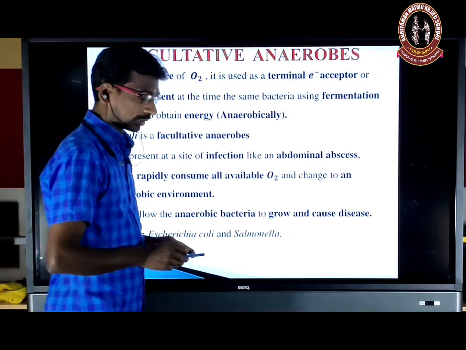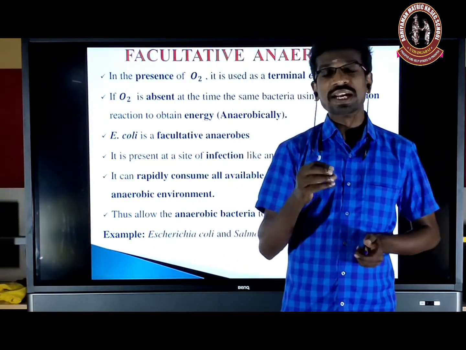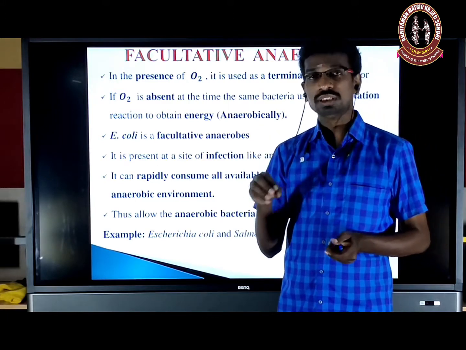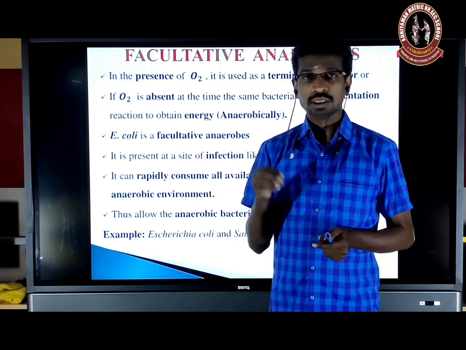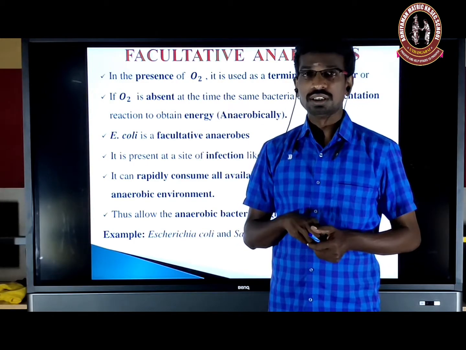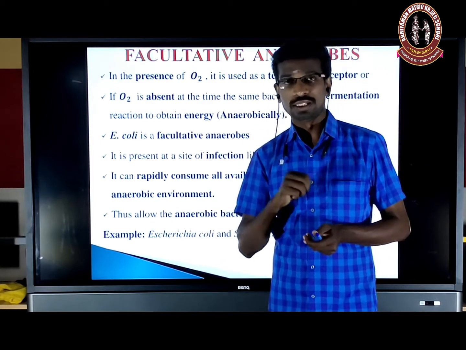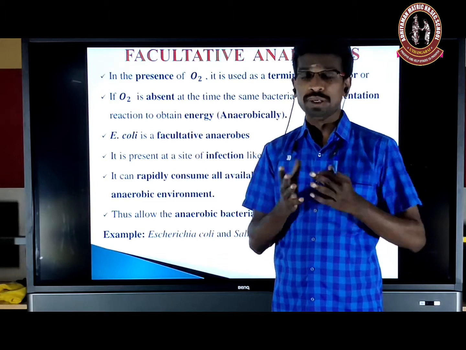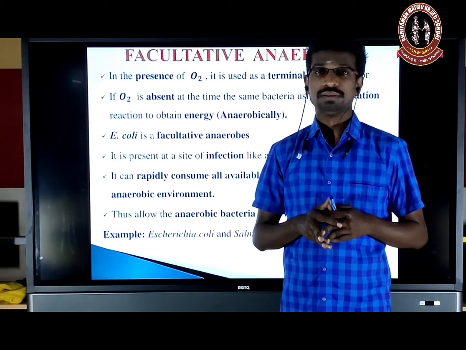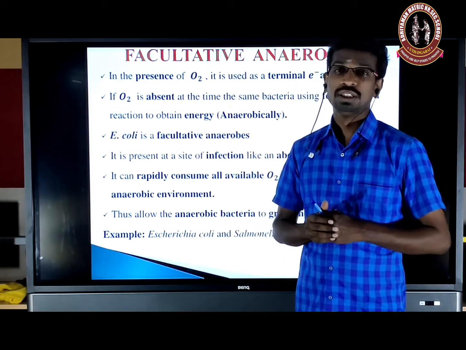Facultative anaerobes. So it's like a dual role. This bacteria first survives in the presence of oxygen, and it removes all the oxygen in a particular place. As a result, the particular place is converted into an anaerobic environmental condition. So later this bacteria acts as an anaerobe.